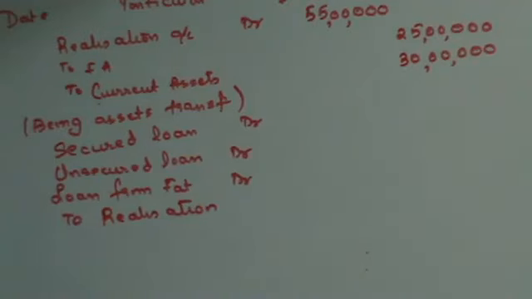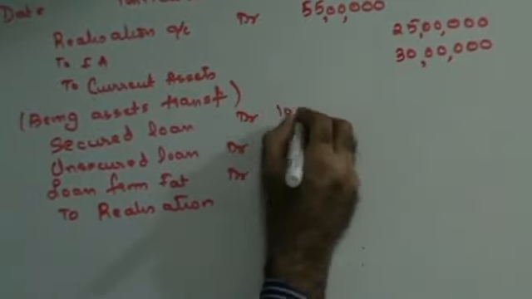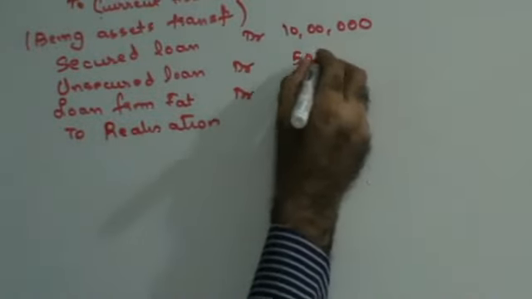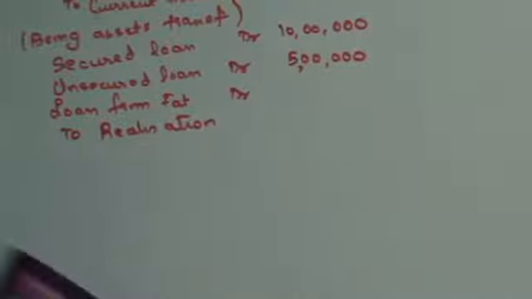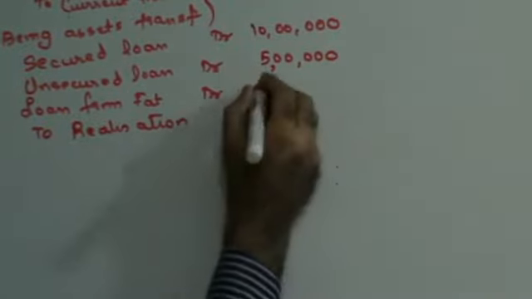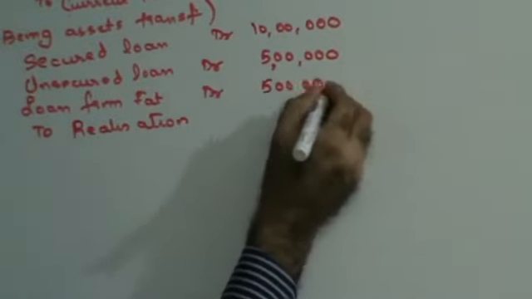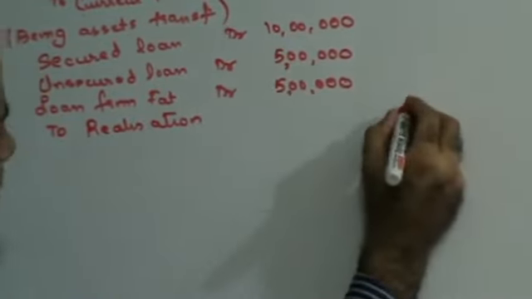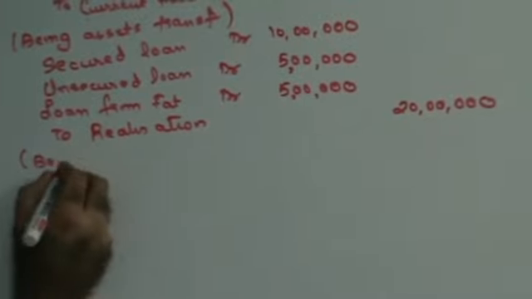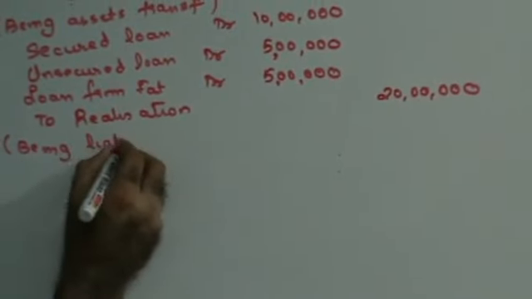Secured loans are given to you as 10 lakhs. Unsecured loans are given to you as 5 lakhs. Loan from Fat Limited is given to you as 5 lakhs. So this is going to be 20 lakhs, being liabilities transferred.